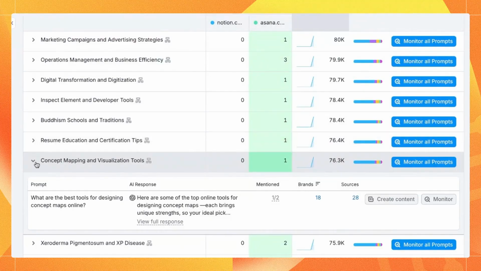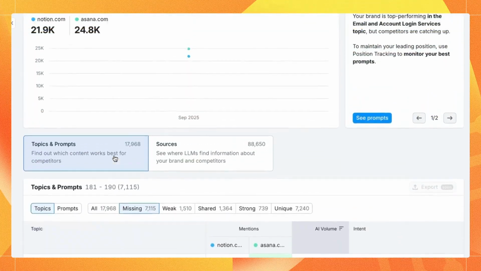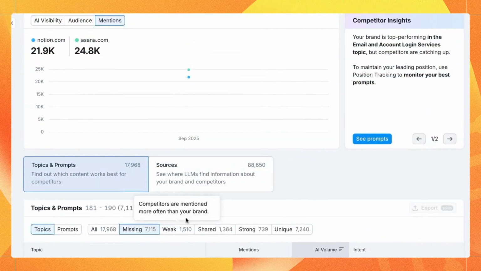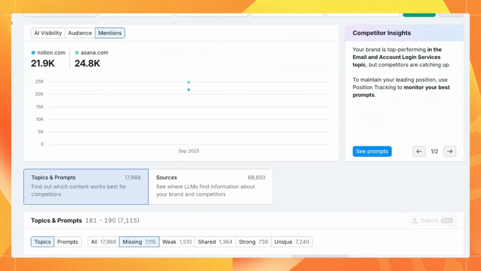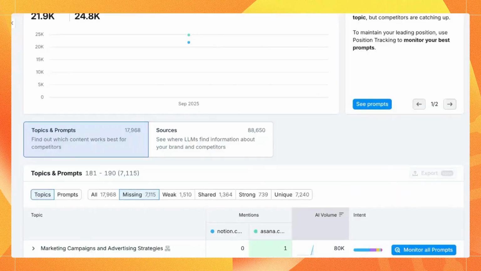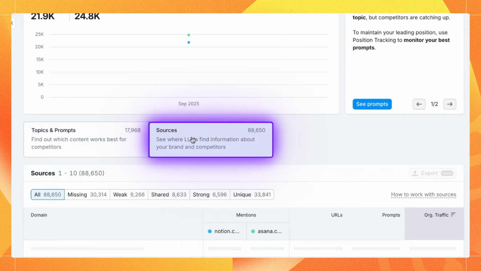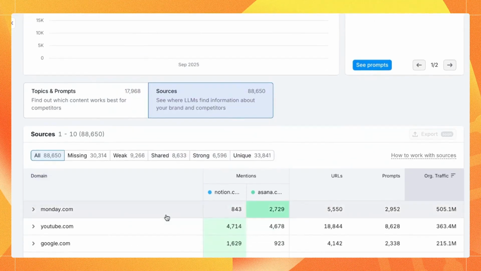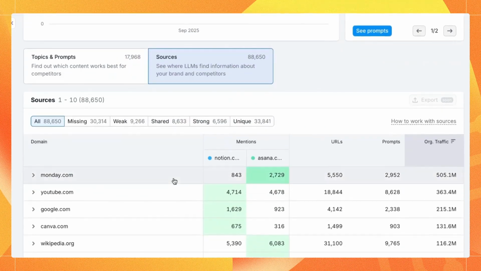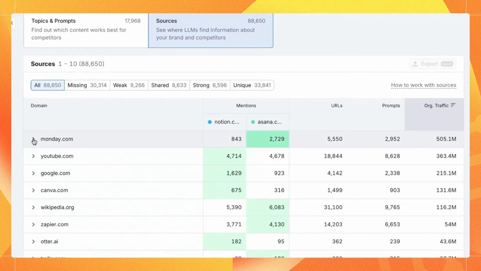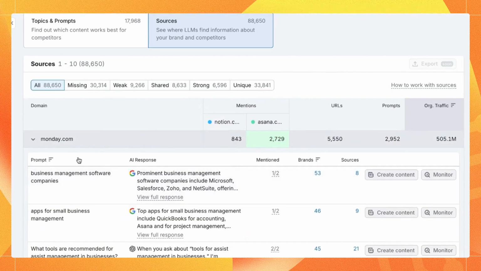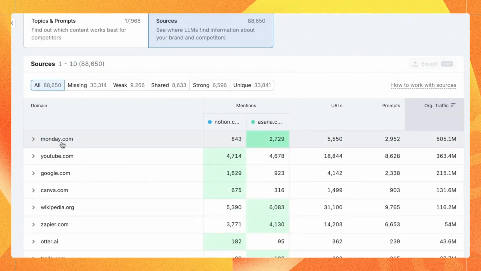So this is how you can investigate various sources. You can track them and then be able to reach out to them and increase your chances of showing up in LLM responses. Another thing that I'll show you here is that you can also click on different sources tab, and this will give you a very high level overview of the sources that are driving brand mentions for both Notion and Asana. And so down here, you can take a look specifically at the different prompts that are citing articles or pages in Monday.com, and you can dig deeper into those.